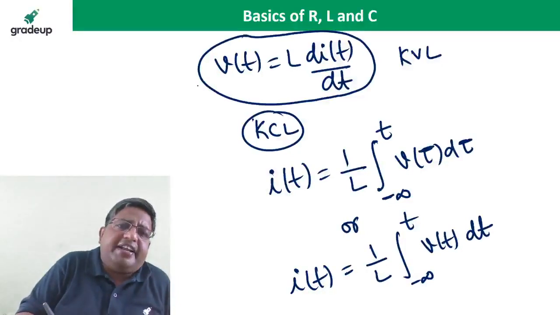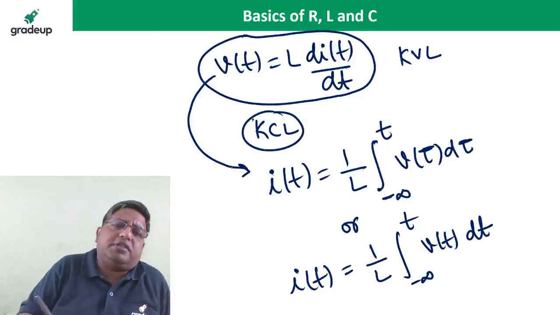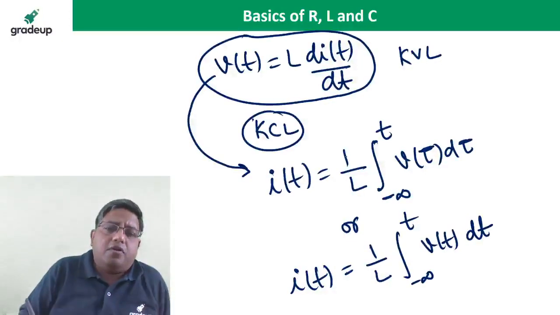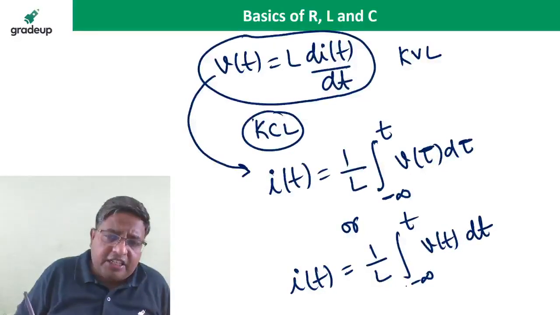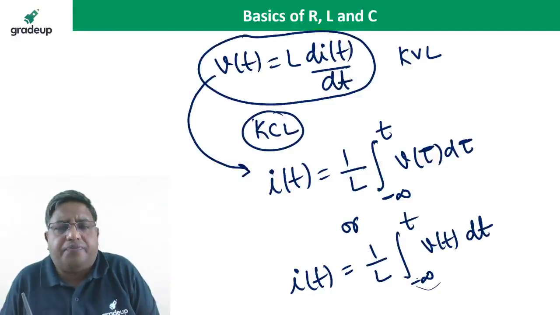By integrating both sides of this equation, I get 1 by L integral from minus infinity to t of v(tau) d tau. From minus infinity means there is an initial condition. If there is an initial current across the inductor, that is the minus infinity part.